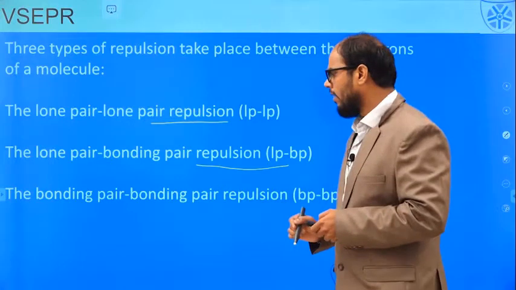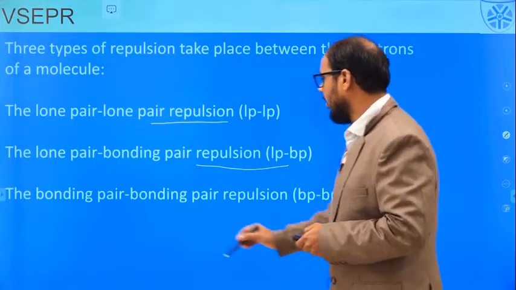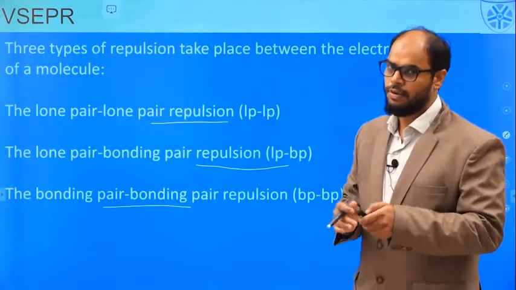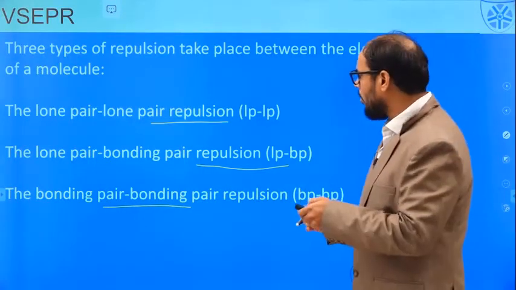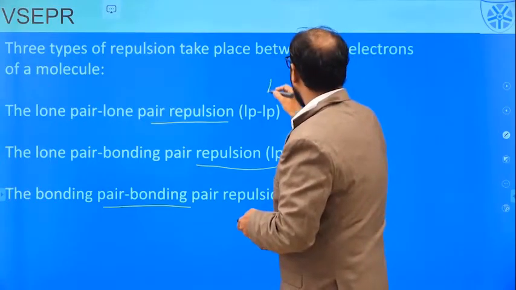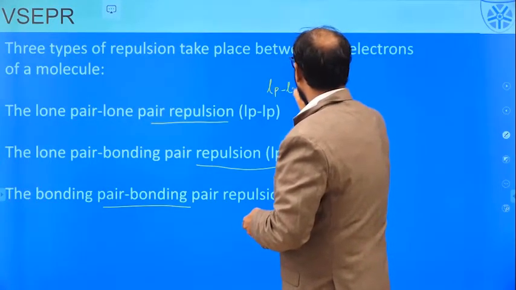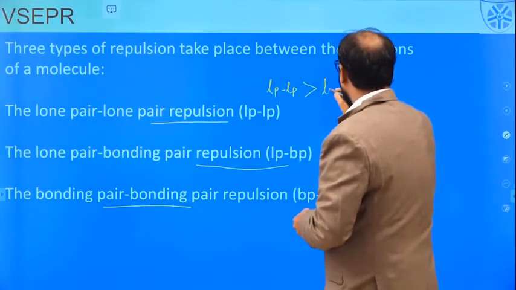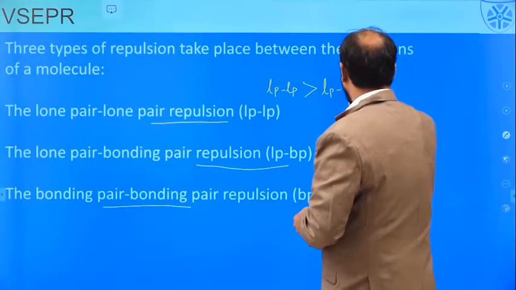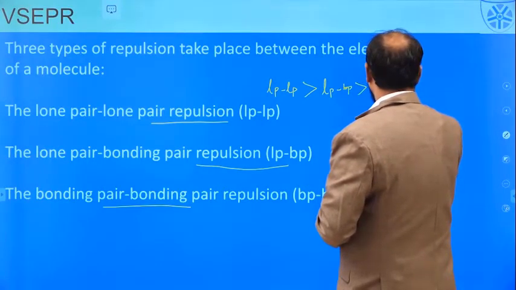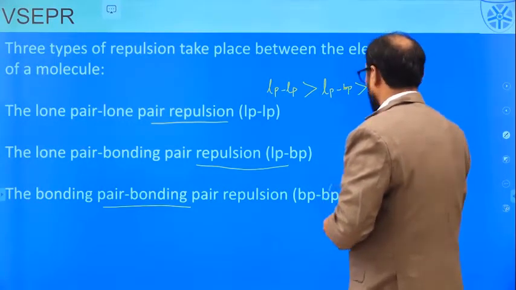We can also have the third category of repulsion, that is the bond pair repulsion, which is the least category of repulsion. And if at all I want to arrange the hierarchy order, I can say that the lone pair repulsion is greater than the lone pair bond pair, which is greater than bond pair repulsion.